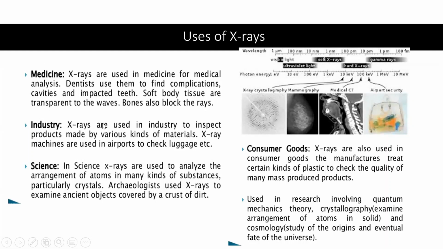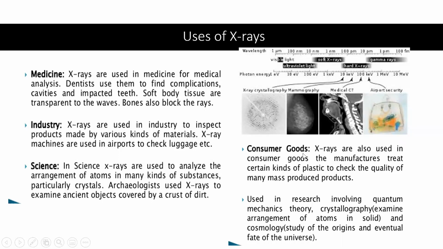There also we use X-rays. In science, X-rays are used to analyze the arrangement of atoms in many kinds of substances, particularly crystals. And archaeologists use X-rays to examine ancient objects covered by a crust of dirt, to know the bone parts or metal parts. So for research also, archaeologists use X-rays.